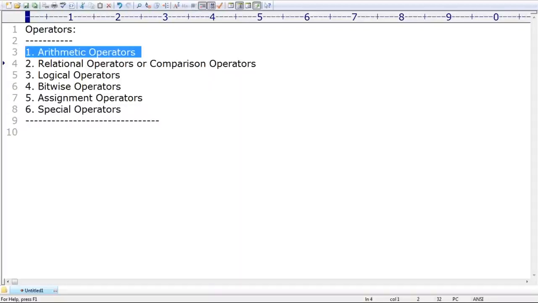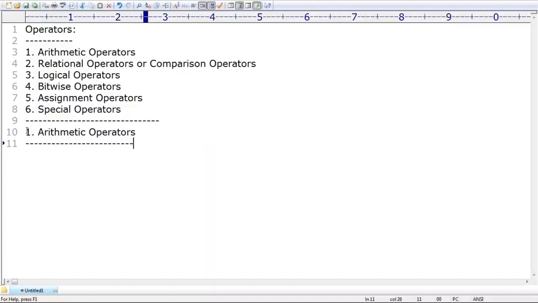Now let me talk about arithmetic operators. Can anyone tell which are the arithmetic operators? Plus, minus, multiplication, division, and modulo.